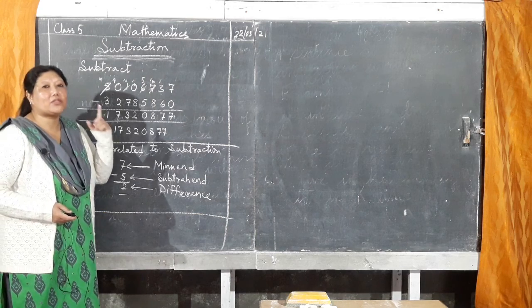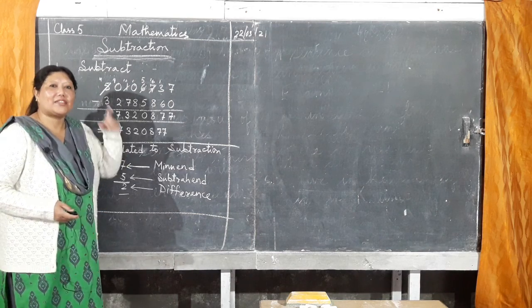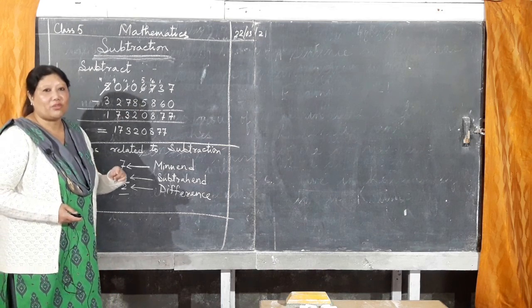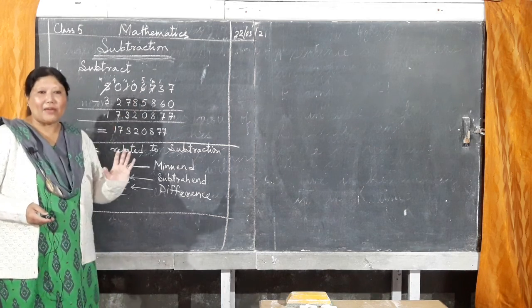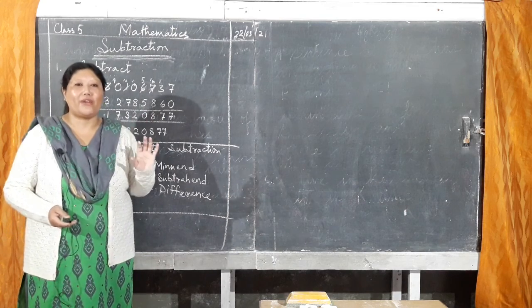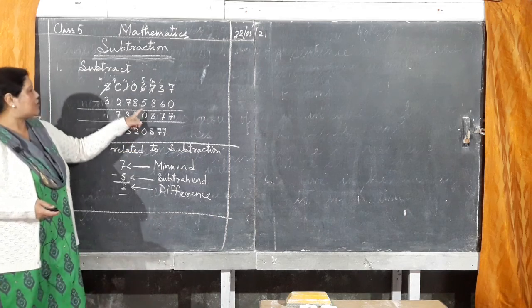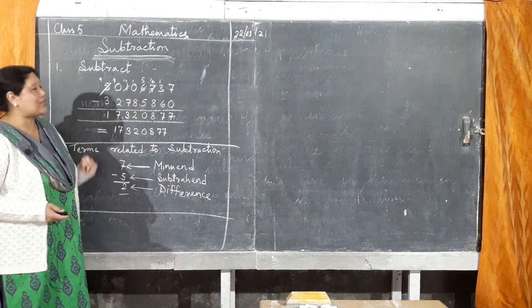5 minus 5 is not 10. Remember. And some will write 5 minus 5 is 5. That is also wrong, because you have 5 sweets and you have eaten all 5 sweets. How much is left? Nothing. 0, isn't it? So it's like that. 5 minus 5 is 0.